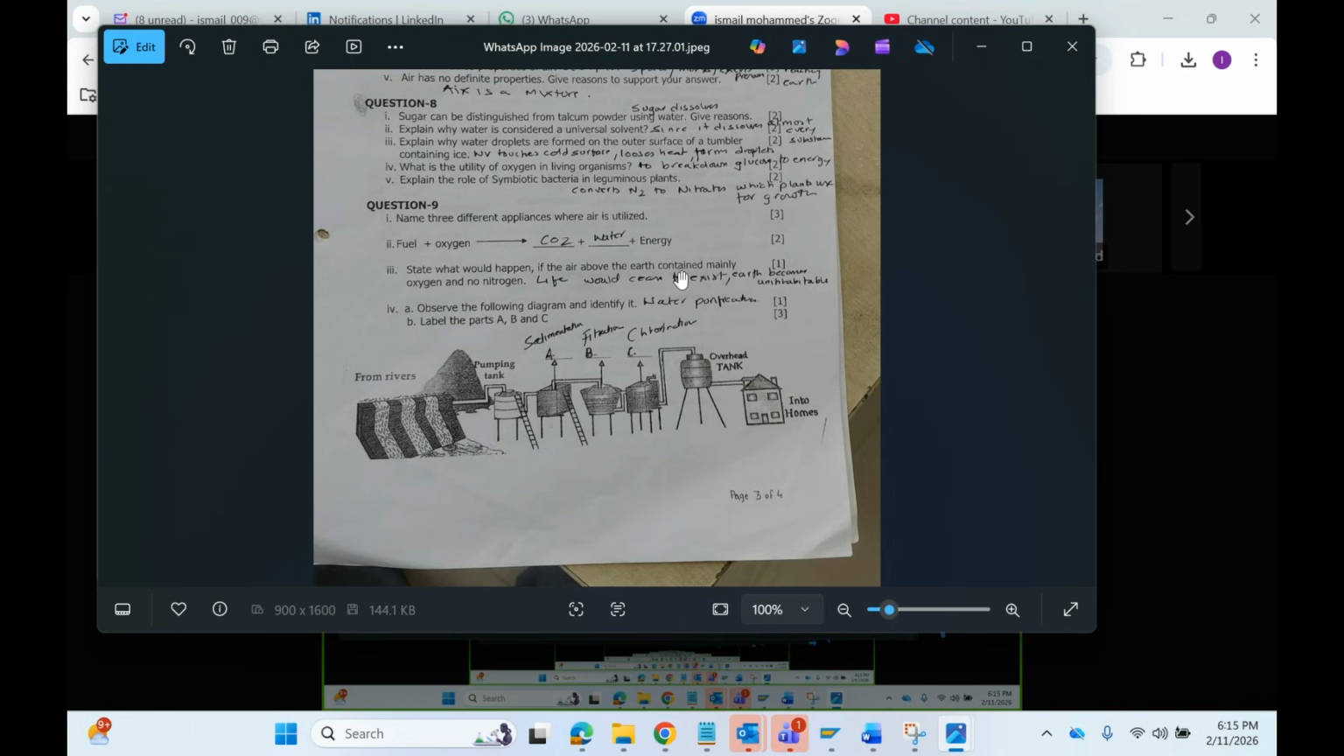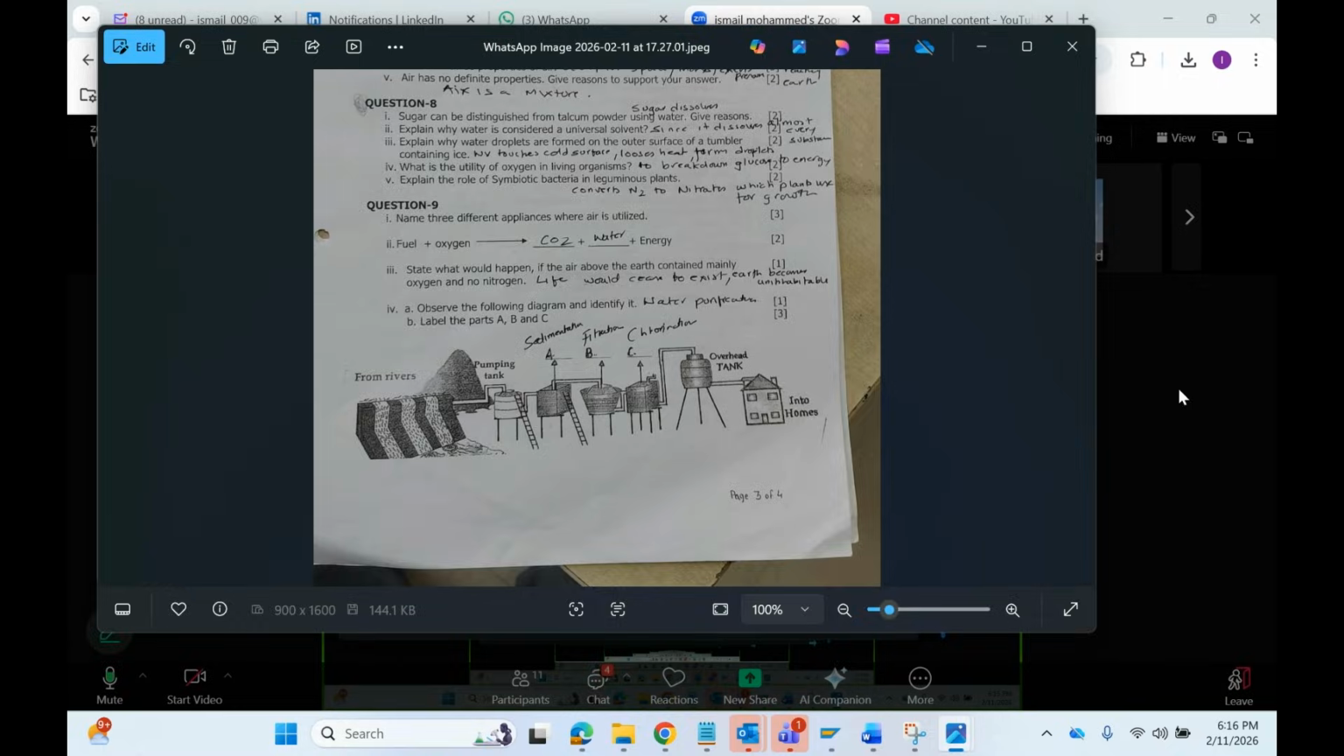State what would happen if the air above the earth mainly contains oxygen and no nitrogen. What happens? Tell anybody.